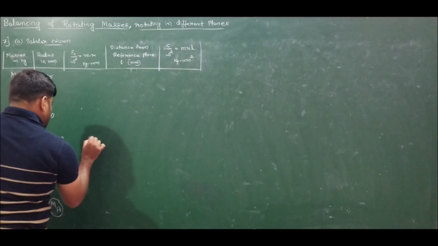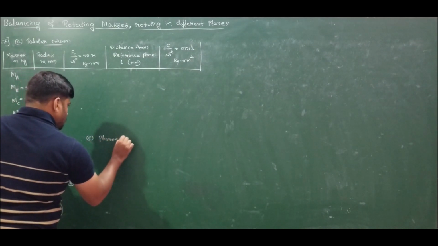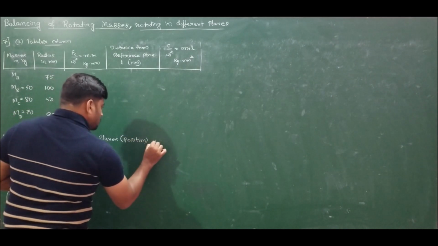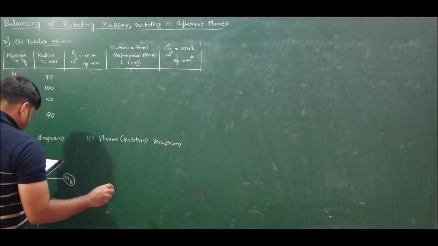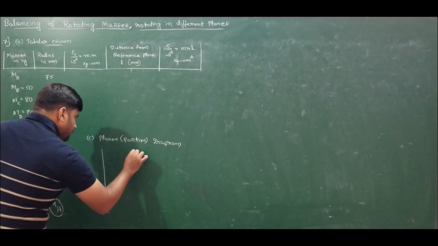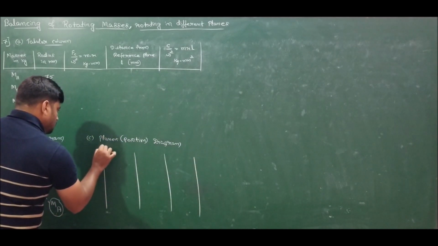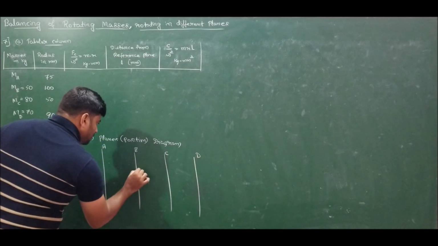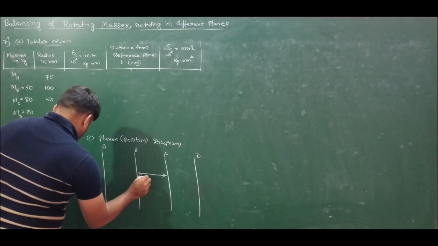Now moving on to the planes or position diagram. We have 4 planes A, B, C and D. The distance between planes B and C is specified, which is 250 mm.